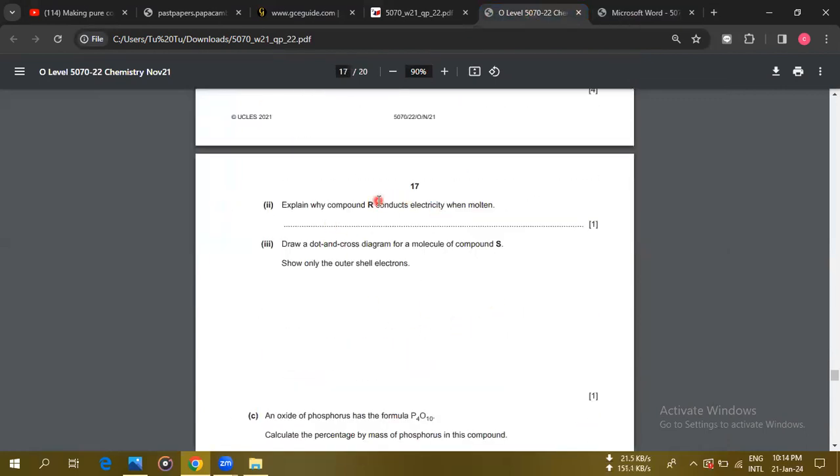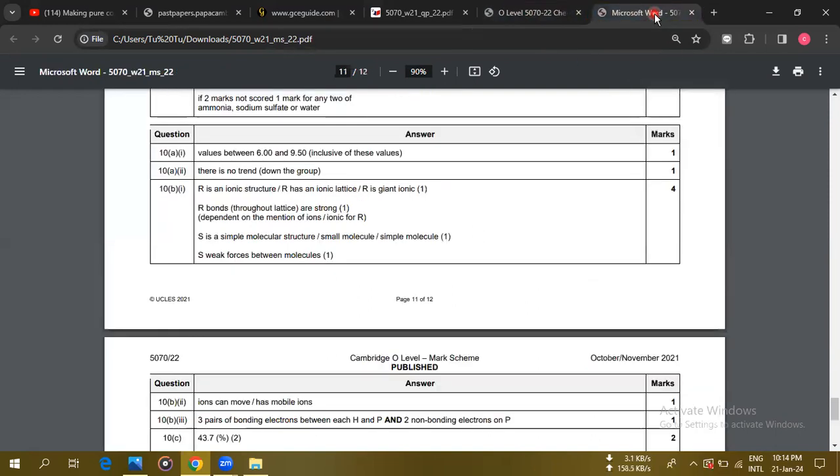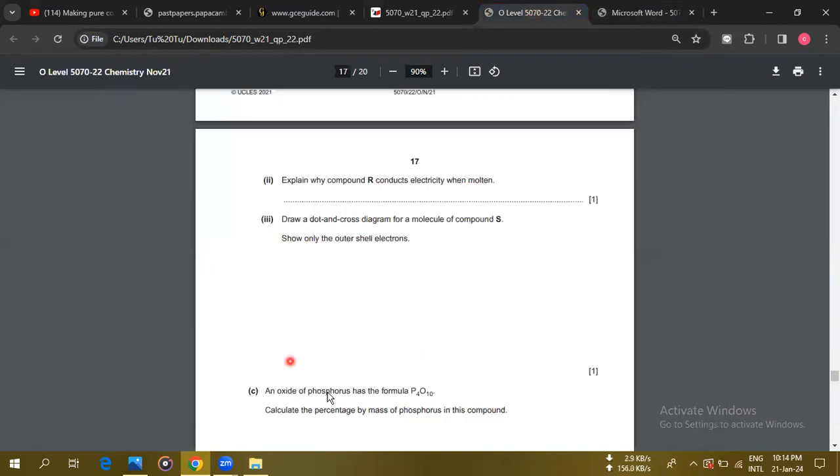explain why compound R conducts electricity when molten. R is an ionic substance. Ionic compounds have ions that can freely move when molten. Ions can freely move, carrying current, right? Ions can move. Okay. Next one, dot and cross diagram of the molecule compound S.